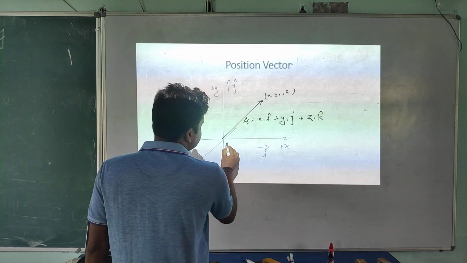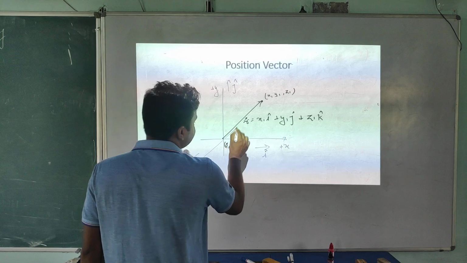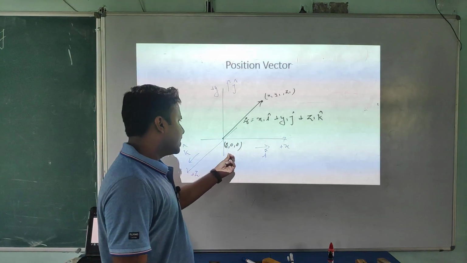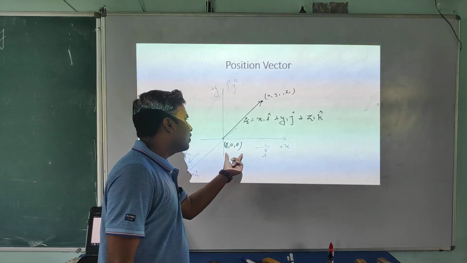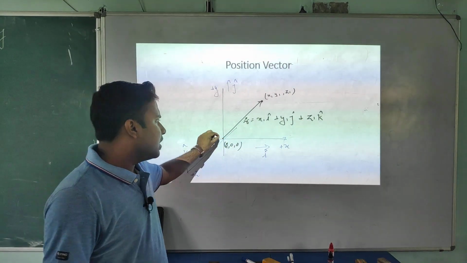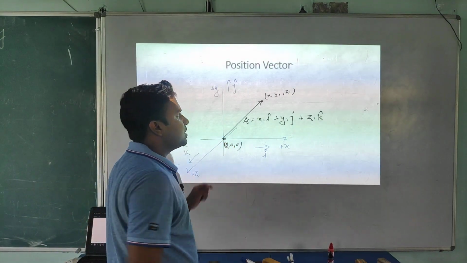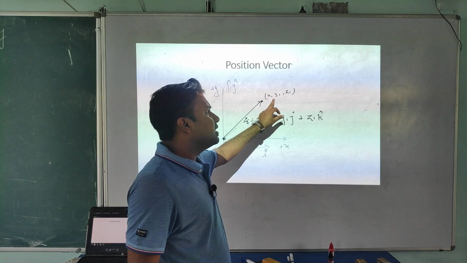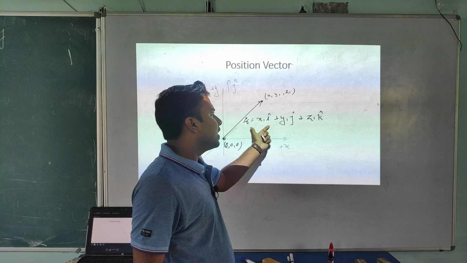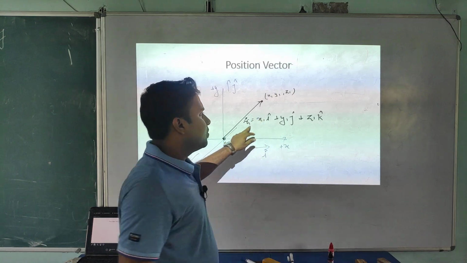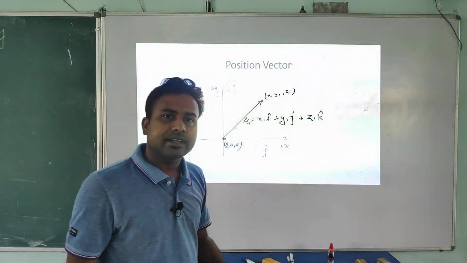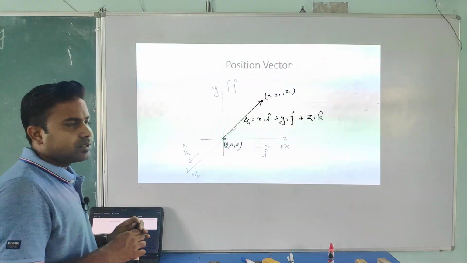What am I doing? This one is 0, 0, 0. Here it's a 3D coordinate system, and in a 3D coordinate system there are 3 coordinates, 0, 0, 0 along the x-axis, y-axis, z-axis. It's the origin, the address of the origin, and this one is a general point I took, x1, y1, z1. I have written here the position vector r1 is x1 i cap plus y1 j cap plus z1 k cap. Very simple, student, is it or not?